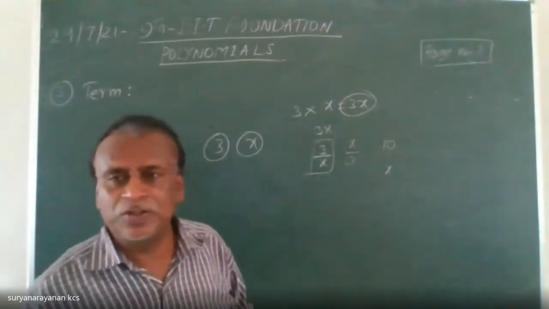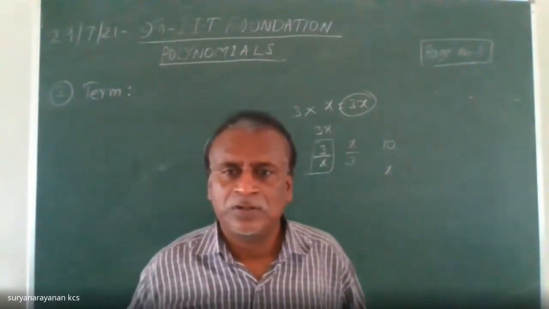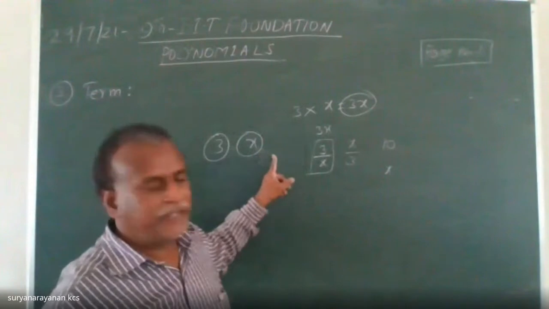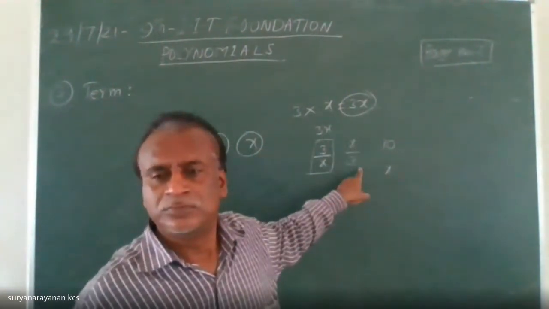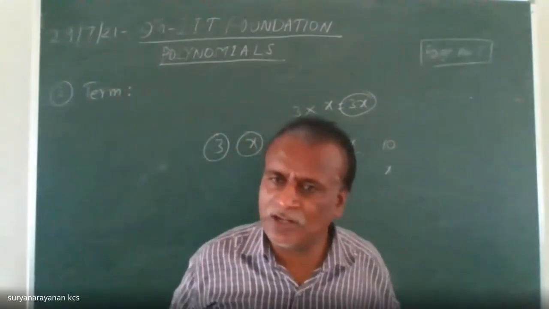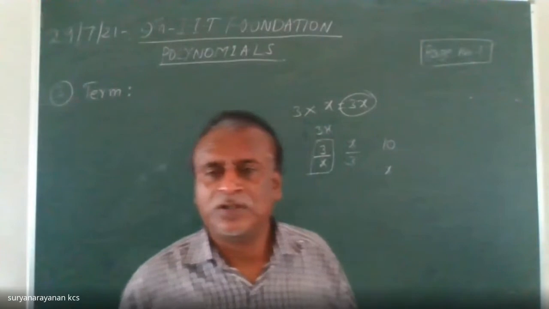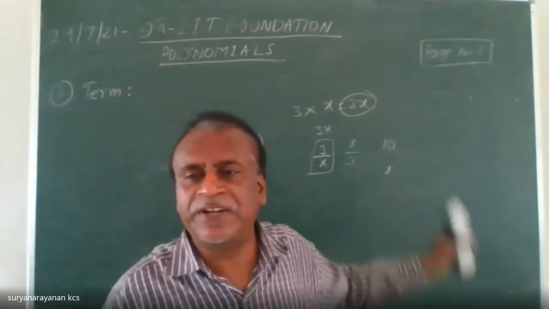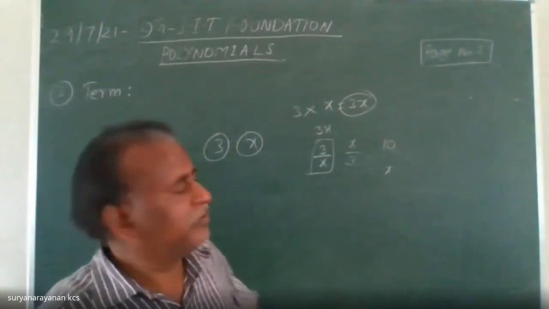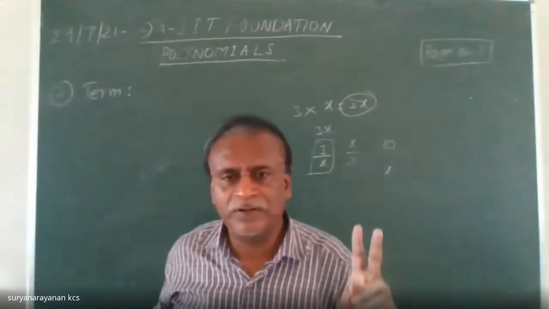Which operation you use between 3 and x to get this term? Here also division. Have you applied addition or subtraction to get a term? No, sir.